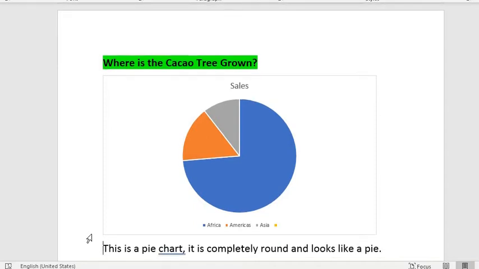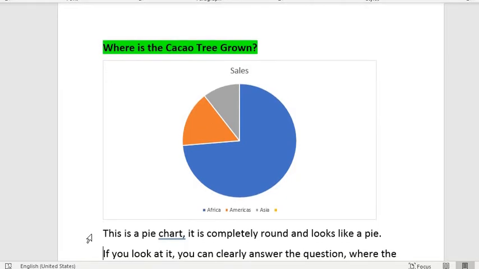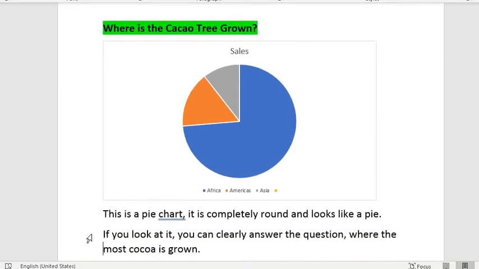Now, where are cacao trees grown? As we already know, in the beginning they grew in Central America and now they grow in many other places. If you look at this pie chart, you can see that the most cacao is grown in Africa and the rest of it is grown in the Americas and Asia. A pie chart is a very good way of representing data of quantities. So in this pie chart you are finding out the amount of cacao that is grown in different places.